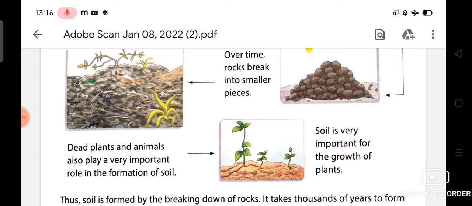So now I am going to tell you what the importance of soil is for the plants.